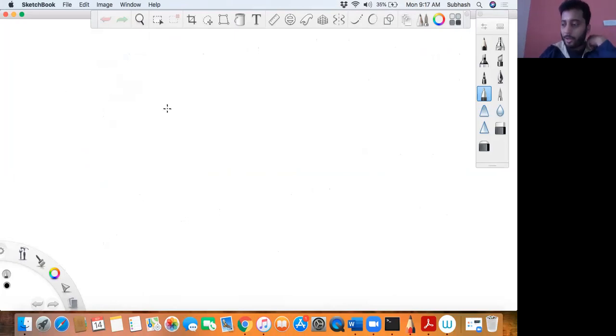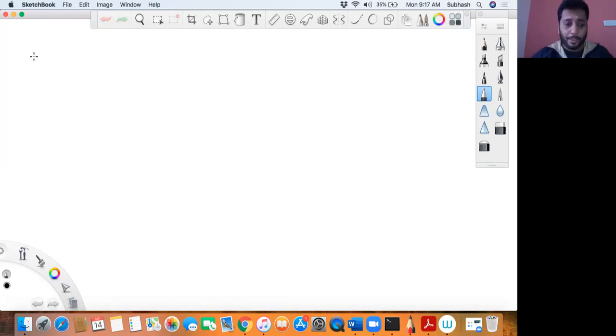Okay, so now how many operators are there in between? Always keep this in mind. Whenever you're solving your bitwise operators, you have to represent the operands in binary format. Always, whenever you're working with bitwise operators, you have to represent those numbers in binary format, and only then will you be able to apply the bitwise operators to it. So how does it work? I'll show you.